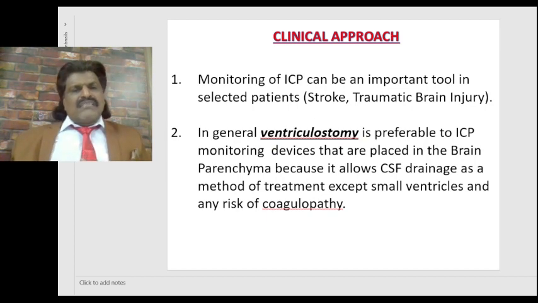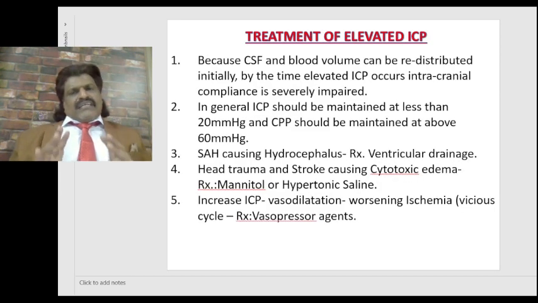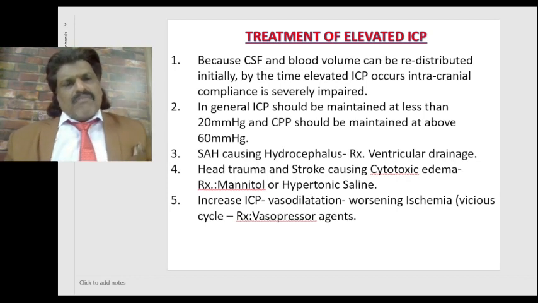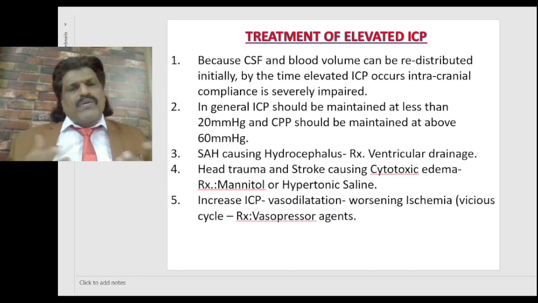In those conditions, the ICP monitoring devices that are placed in the brain parenchyma are better. So ventriculostomy or ICP monitoring devices placed in the brain parenchyma can pick up the pressure of the brain, the intracranial pressure. Now, the treatment of elevated intracranial pressure. When there is elevated intracranial pressure, how are we going to treat it?